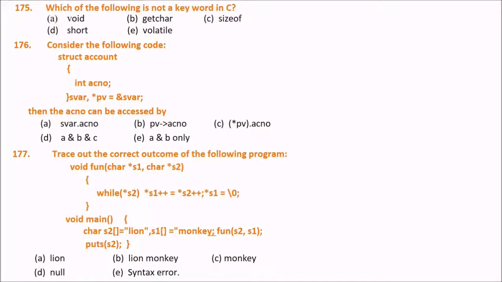Next is, which of the following is not a keyword in C? Answer this. What will be the answer? The answer, we have done it already. The answer is B. Gets carries a function, not a keyword.